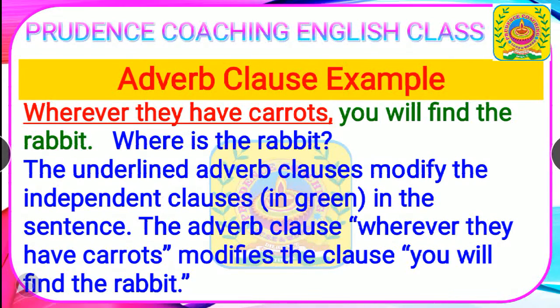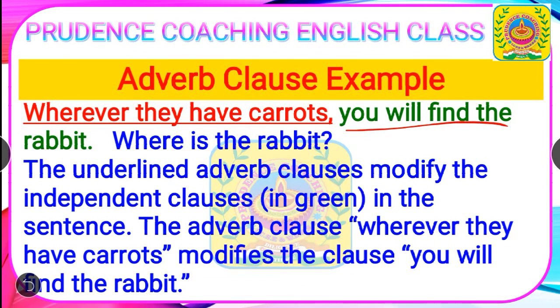In the sentence you can see, wherever they have carrots you will find the rabbit. If we make a question, where is the rabbit, then you will find the answer: wherever they have carrots. So you can see the underlined adverb clause modifies the independent clause, which we have given in green. So here wherever they have carrots is the adverbial clause or adverb clause, or it is sometimes called a subordinate clause.